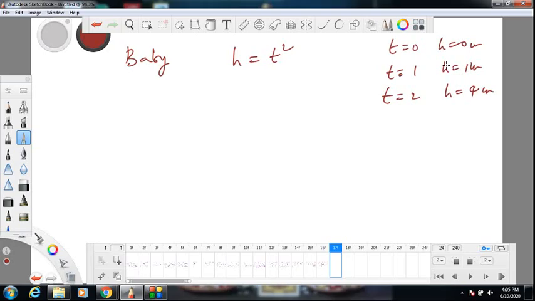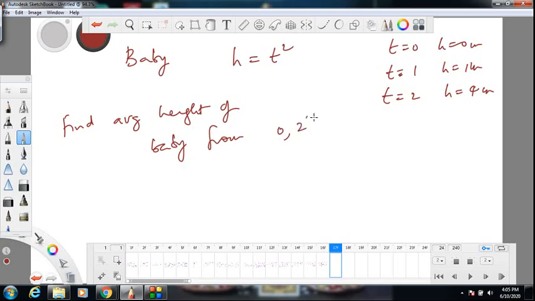It's a continuous function. Suppose I asked you, find average height of baby from 0 to 2 seconds. Average height. How will you do it? Not easy. First you should plot a graph between height and time.